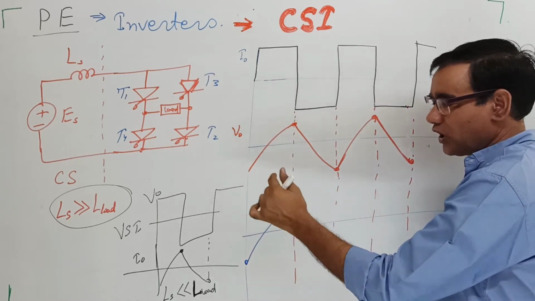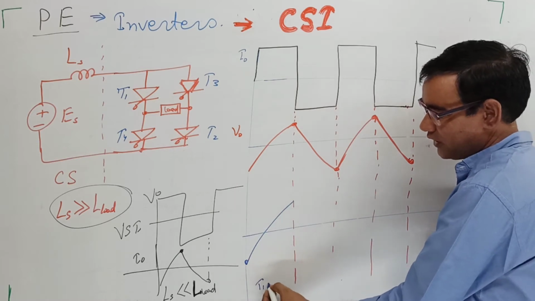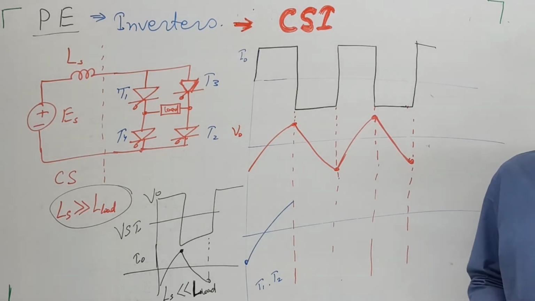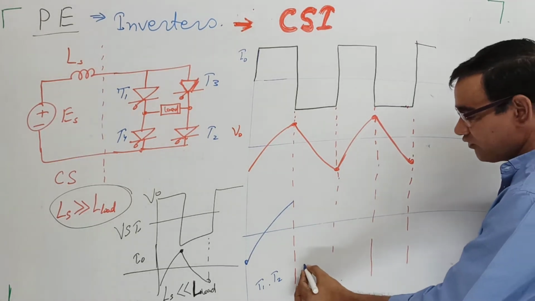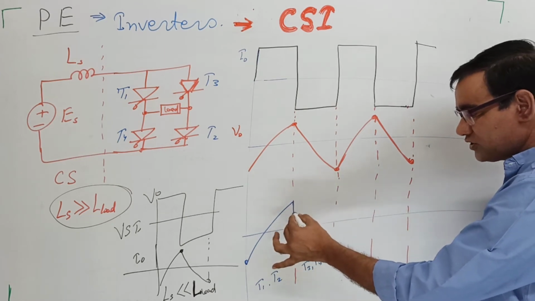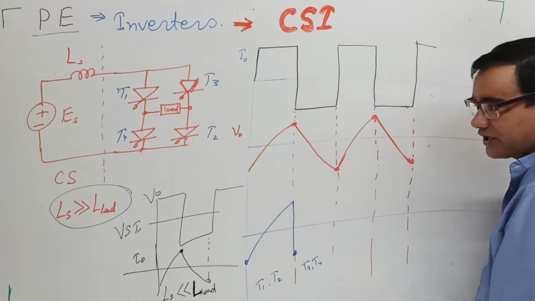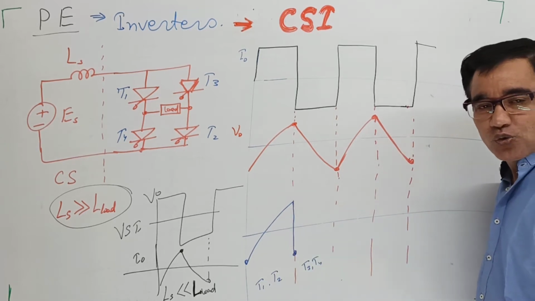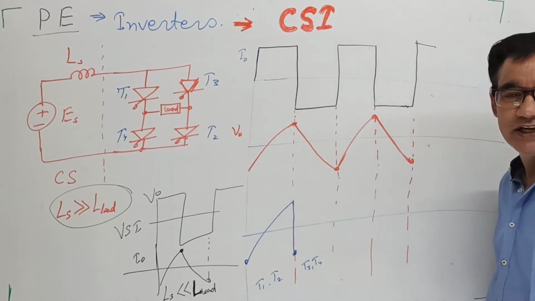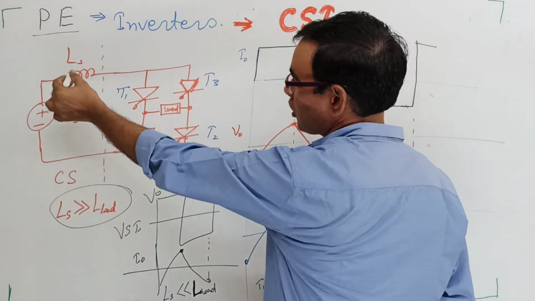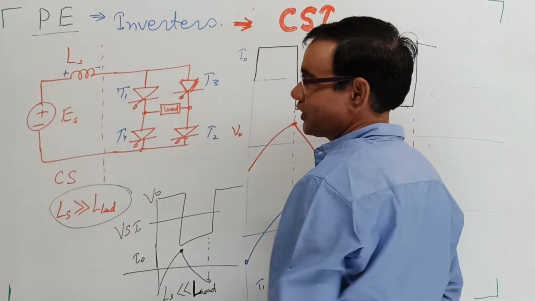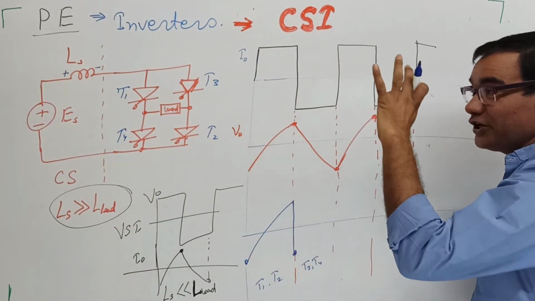When thyristor 1 and thyristor 2 are working, and then thyristor 3 and thyristor 4 turn on, the voltage just comes negative. Why is it so? Because when we alter the current, the inductor opposes, and the inductor drops the voltage like this. That voltage drop is higher than the source voltage, because the current is varied twice.